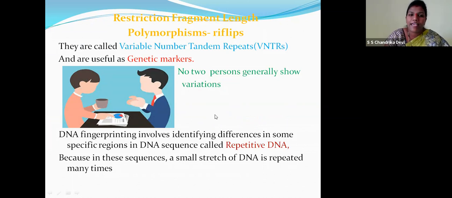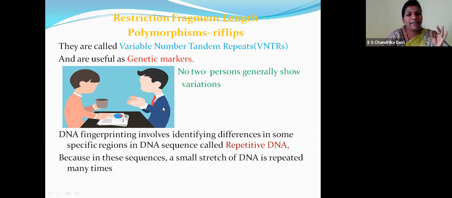So these are variable number tandem repeats. Repeats means, children, they will be repeating at consecutive levels. So these are useful as genetic markers. So children, no two persons